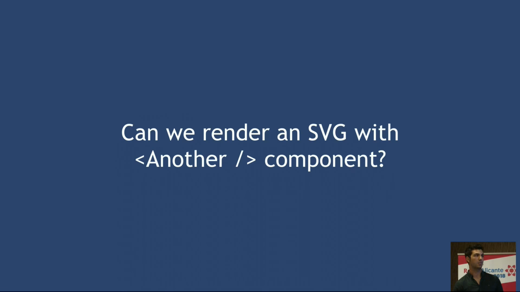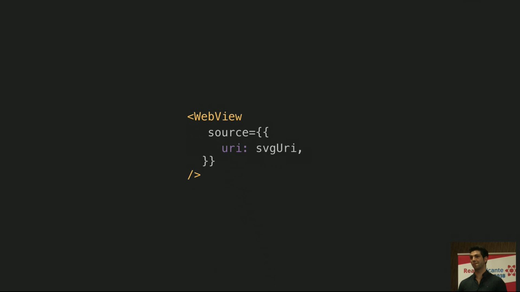It's very simple, actually, if you think about it. It's a web view, right? Web view already supports rendering SVG natively. So we can use this and provide the remote location of the document as the URI. But we're not done yet because Android and iOS differ. Well, the underlying web view systems differ on both.